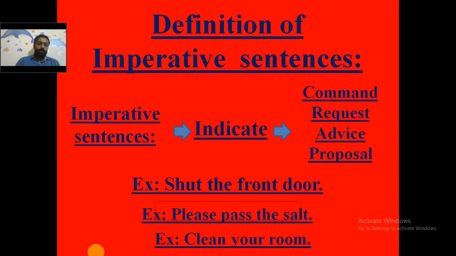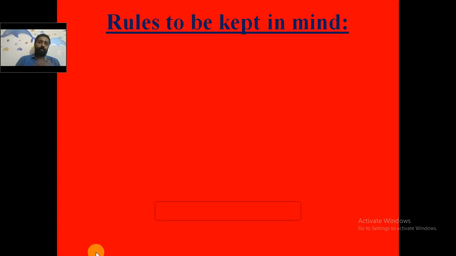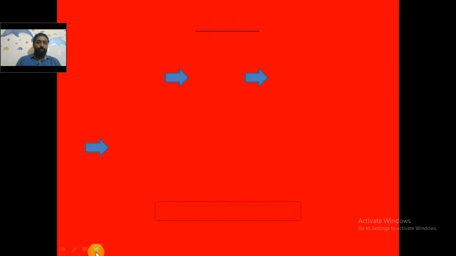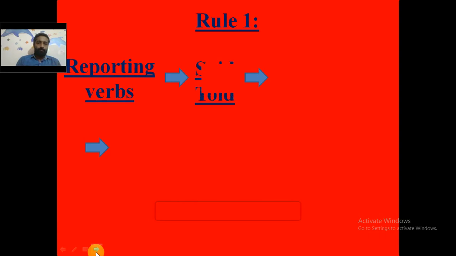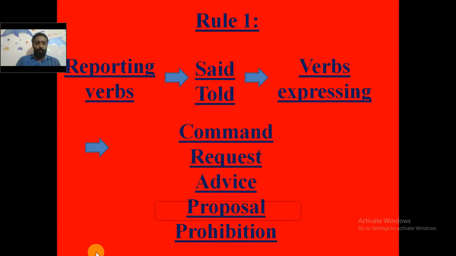Now we move on to the topic how these imperative sentences can be converted from direct into indirect speech. There are some rules that you need to keep in mind while you are converting an imperative sentence from direct into indirect speech. So what is rule number 1? Rule number 1 is related to the reporting verbs. The reporting verbs said and told will be changed into verbs that will indicate command, request, advice, proposal, or prohibition.